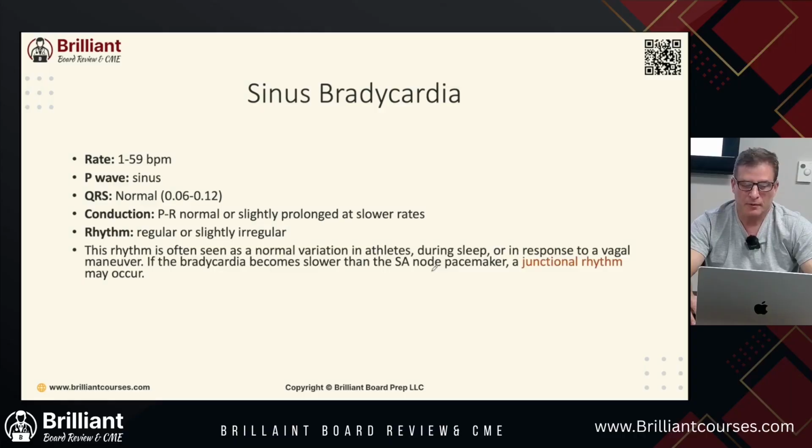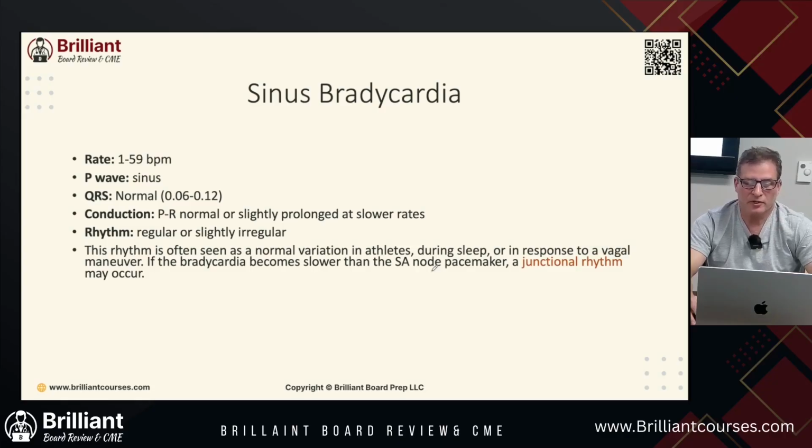The rhythm is also seen as a normal variation in athletes, as we talked about, or in sleep. Patients who are sleeping at night, some of them will get bradycardic, maybe because they have sleep apnea, maybe not. It can also occur in response to a vagal maneuver, okay? Different vagal maneuvers, like rubbing the carotid sinus, can cause this.